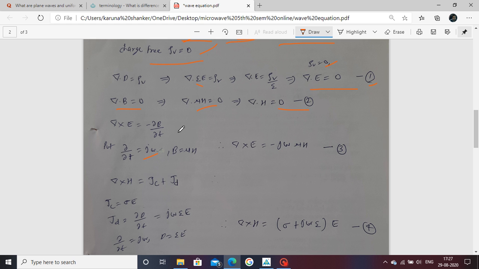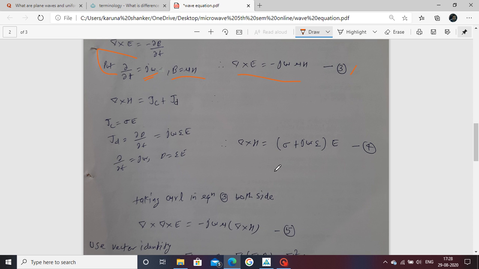Now move to the third equation of Maxwell's equations. Put here the differential operator in phasor form, jω, and put B equal to μH. Now arrange this value, and this relation comes out. This is the third equation.